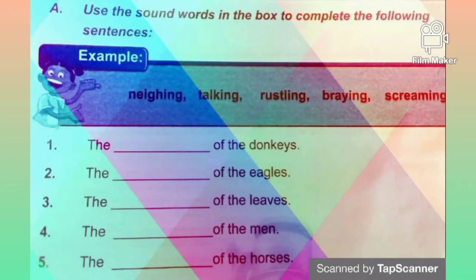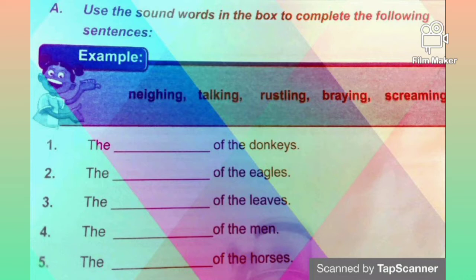Now take a look at the instruction that we are given. It says use the sound words in the box to complete the following sentences. Now look at the example. We have name, talking, rustling, brain, and screaming. Now let's use this example given to answer the question.